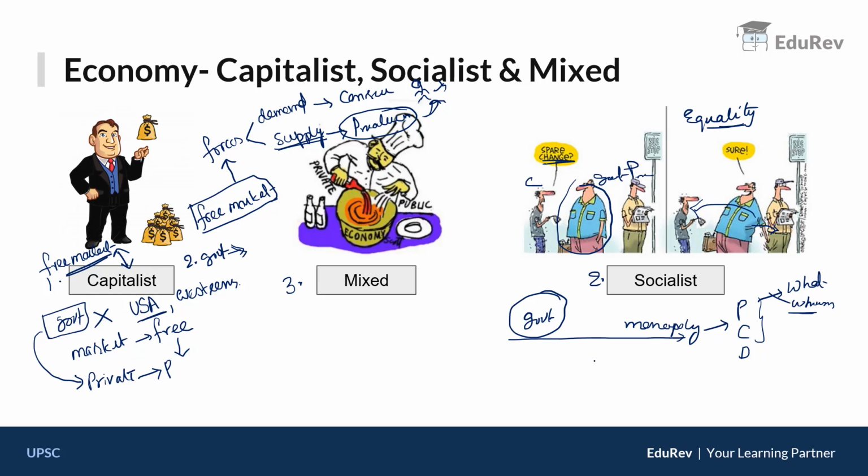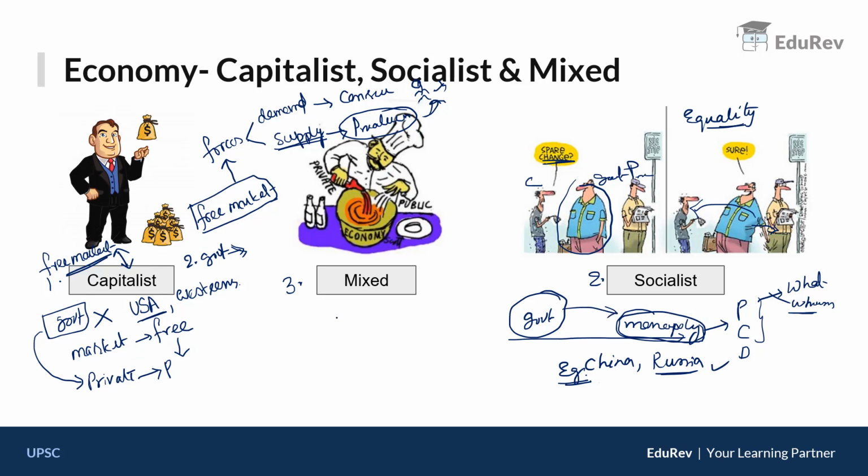Alright, the best examples are China and the USSR earlier, now Russia after the disintegration. Clear? So here there will be complete monopoly not only over the economy but even over the forces of the economy. Even labor is impacted by the government. It has to obey the government.